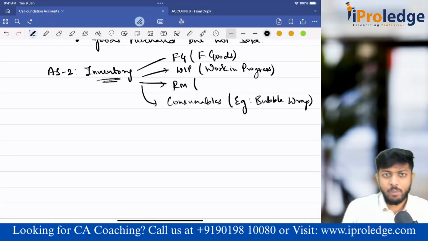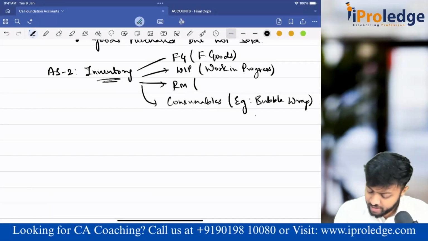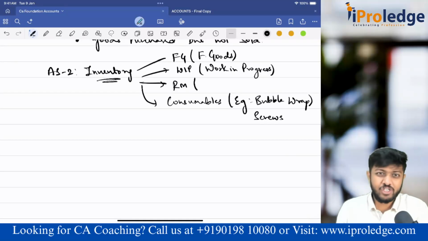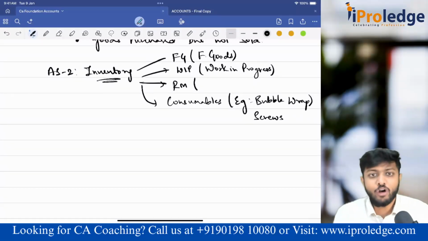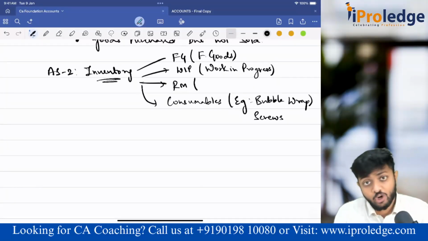So these bubble wraps are what? Consumables. In the production process, they are getting consumed. Or small screws, etc., used in the process of production to produce the unit. All these are consumables. They get consumed over the period of production, correct? So consumables are also included under inventory.